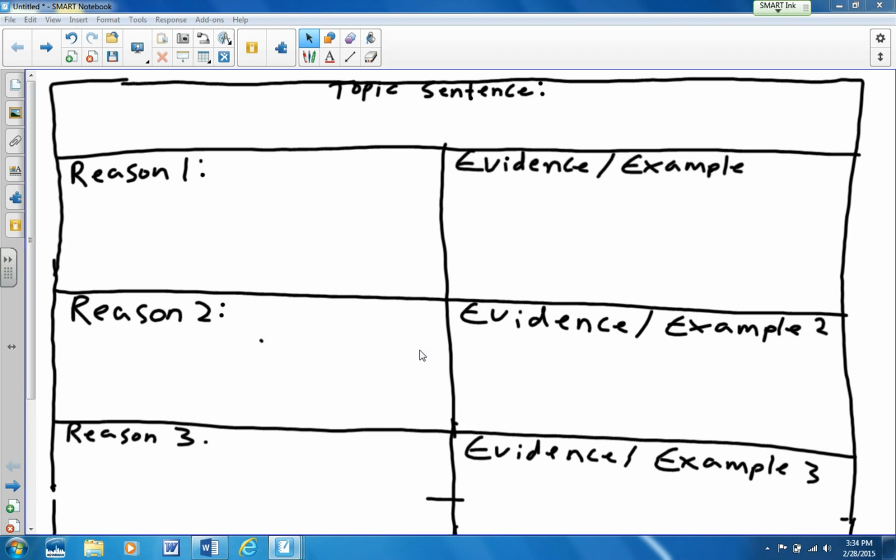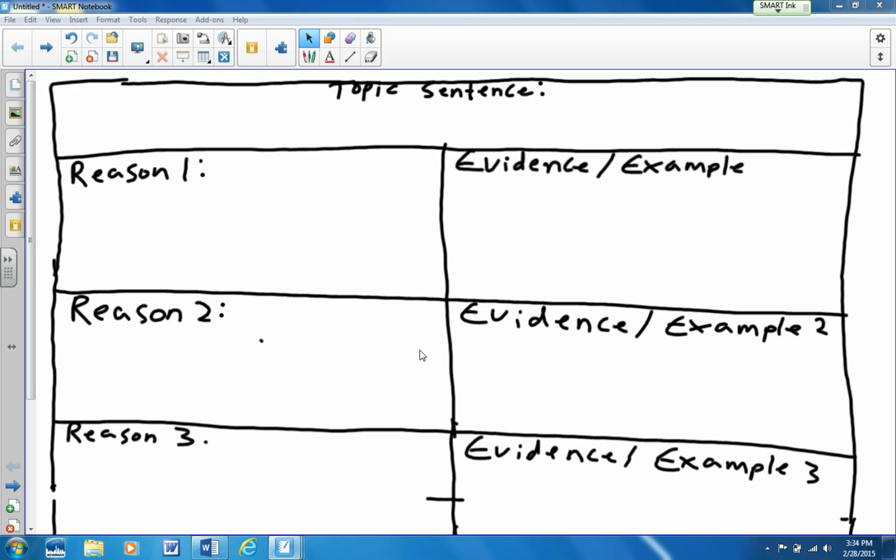All right, so today we're going to go over how to write an argumentative paragraph. And we're using the same article that we used when you did your argumentative assessment. It's the football article. And our question is, should kids be allowed to play football? Now, I really don't have a stand on this, but after reading the article, I think it's going to be a little easier to prove that kids shouldn't be able to play football. And sometimes that's the best way to go.